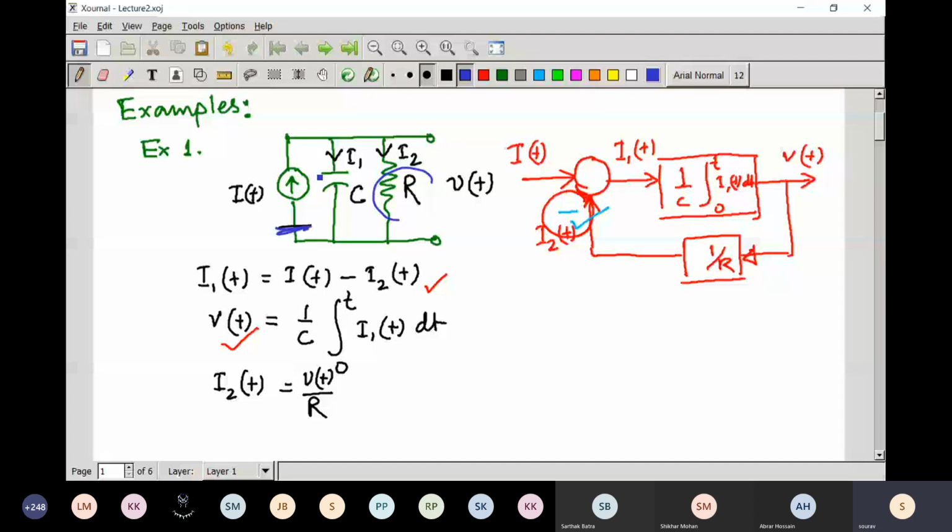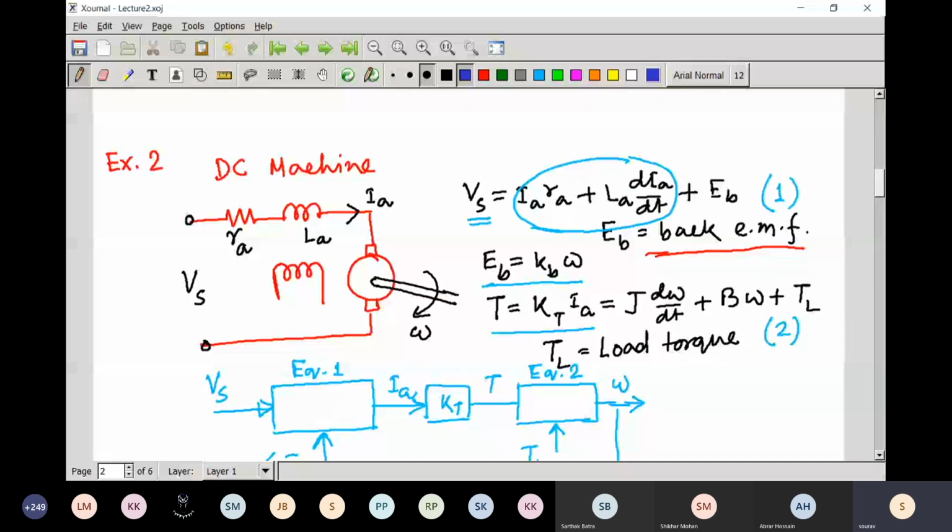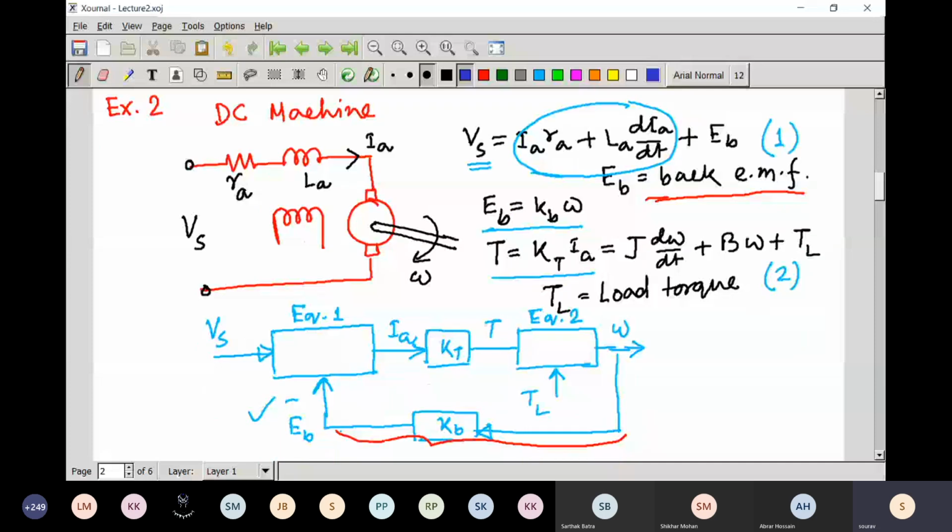That means no current will flow here, and from this it is clear that it is negative feedback. Similarly, in the case of the DC machine, whenever speed is 0, there is no back EMF.